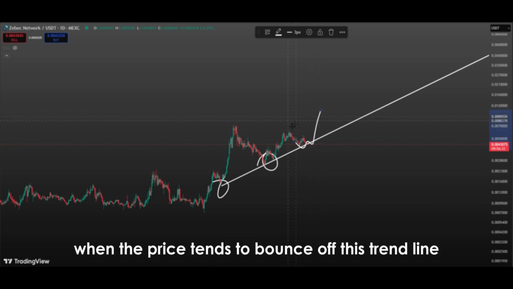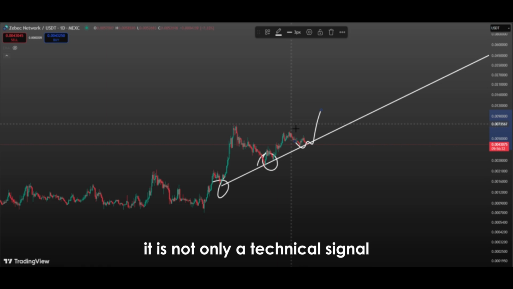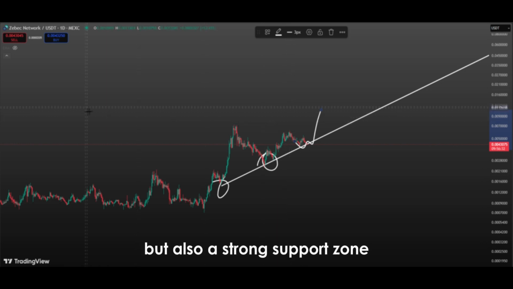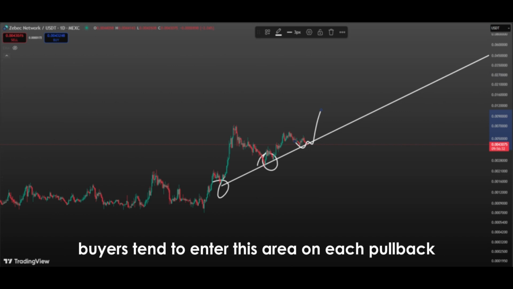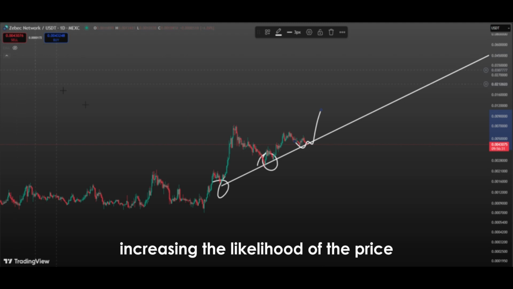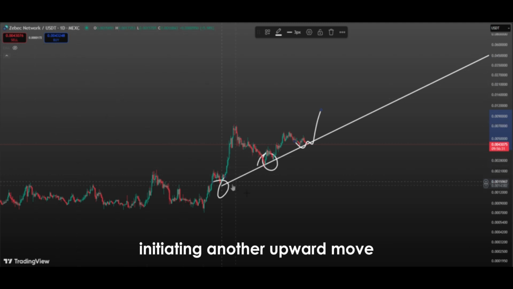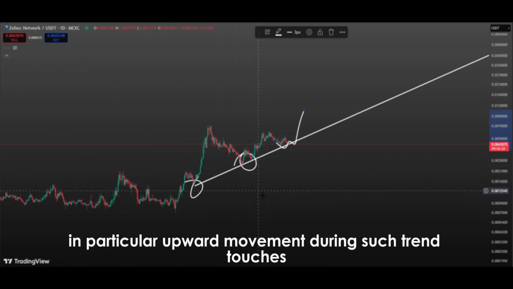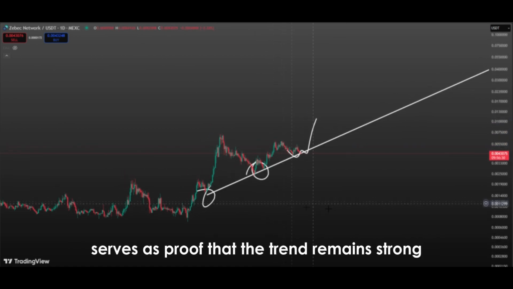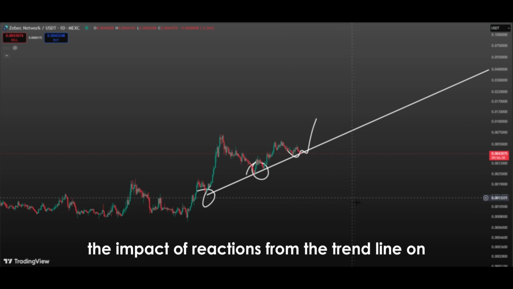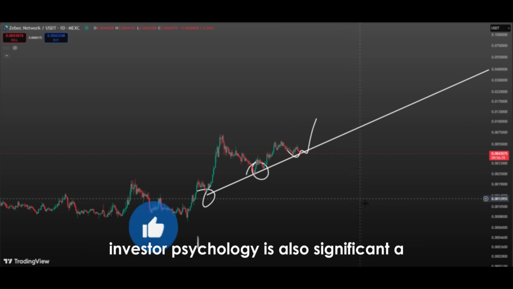When the price tends to bounce off this trend line, it is not only a technical signal, but also a strong support zone formed by the collective consciousness of investors. Buyers tend to enter this area on each pullback, increasing the likelihood of the price initiating another upward move. In particular, upward movement during such trend touches serves as proof that the trend remains strong. The impact of reactions from the trend line on investor psychology is also significant.